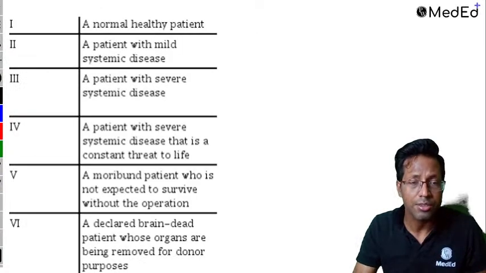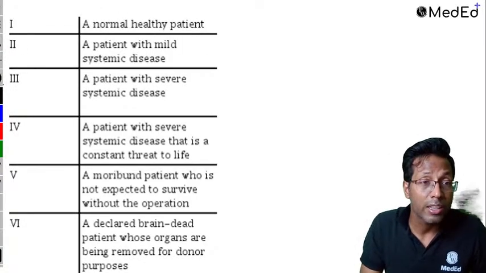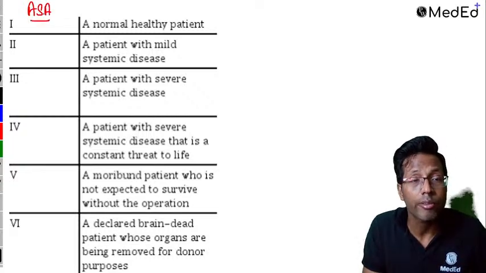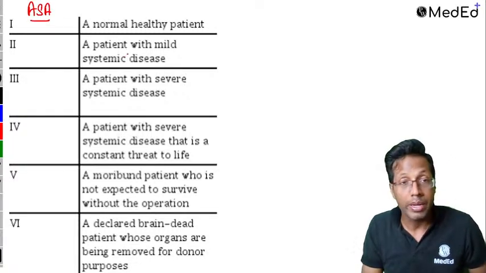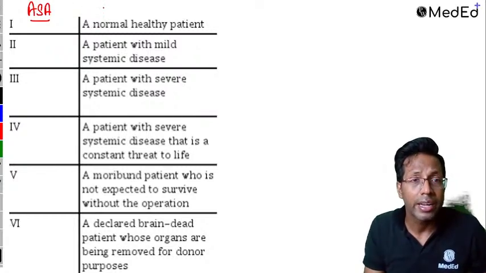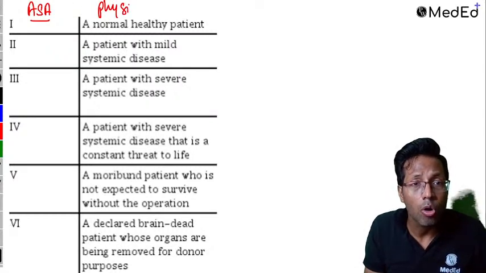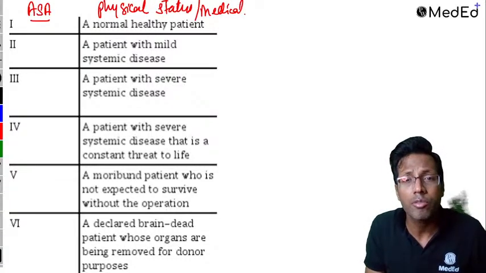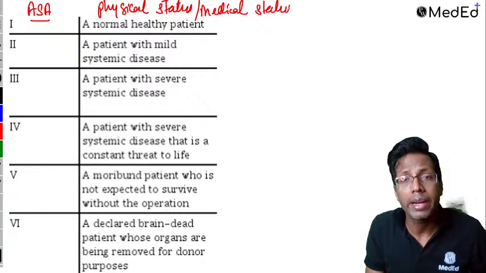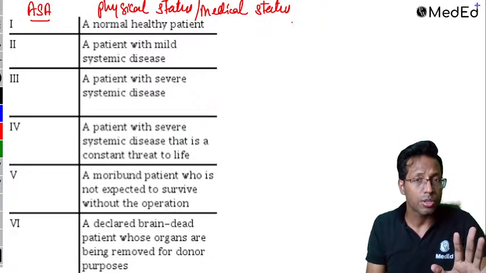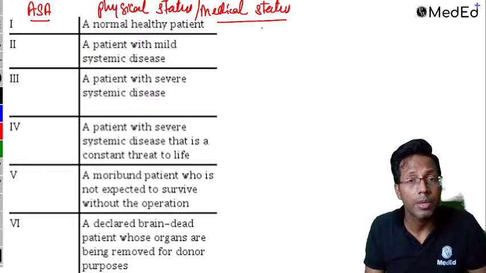Right. Next, another important topic which was there in the pre-anesthetic checkup was the ASA grading, American Society of Anesthesiologists grading. In the pre-anesthetic checkup, this is again a very important point. ASA grading means it tells you the physical status or the medical status of the patient. Physical status means, or the medical status means, what is the medical history of the patient, right? How is the medical status of the patient before the surgery? I'm not discussing about the surgery. I'm discussing the medical status of the patient before the surgery.